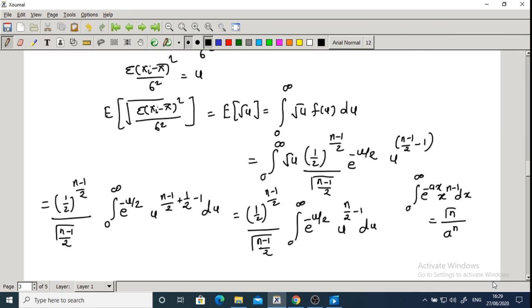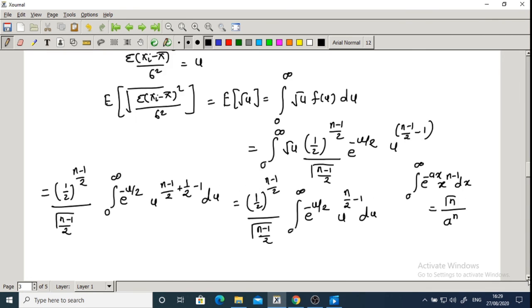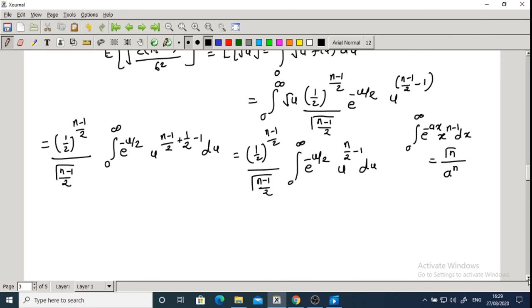So here the value of n is n by 2, and this is equal to 1 by 2 raised to n minus 1 by 2 gamma n by 2 by using this formula, and the value of a is 1 by 2 raised to power n by 2.